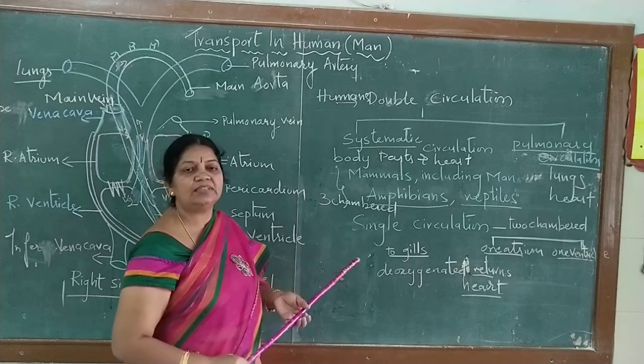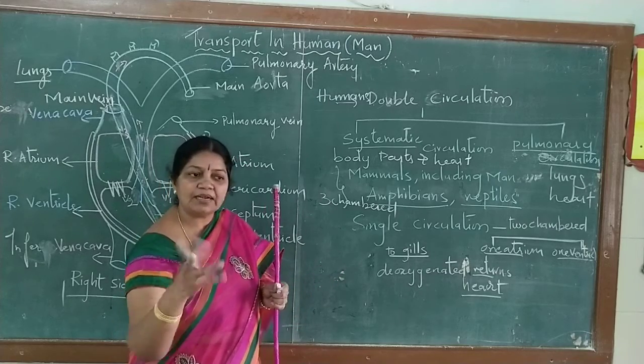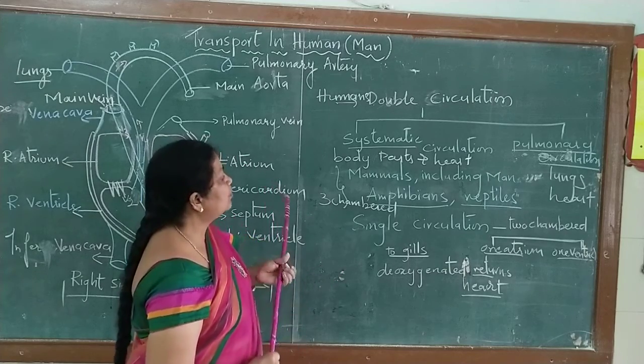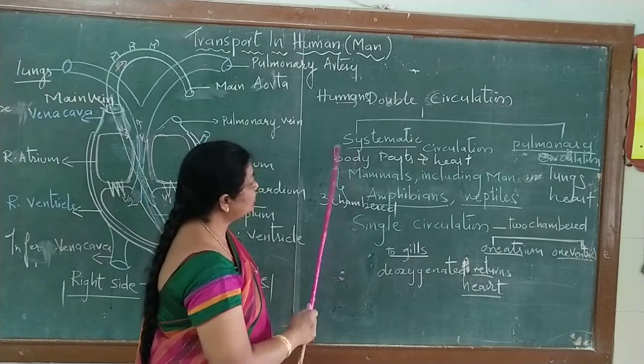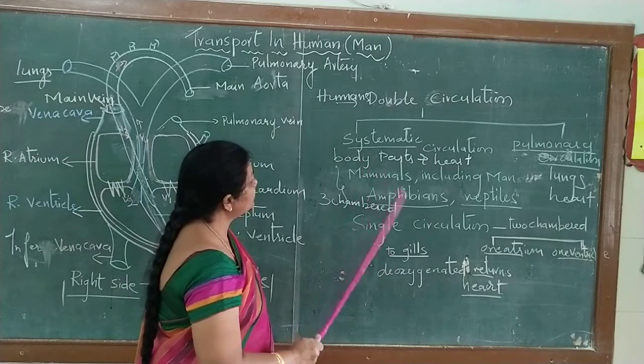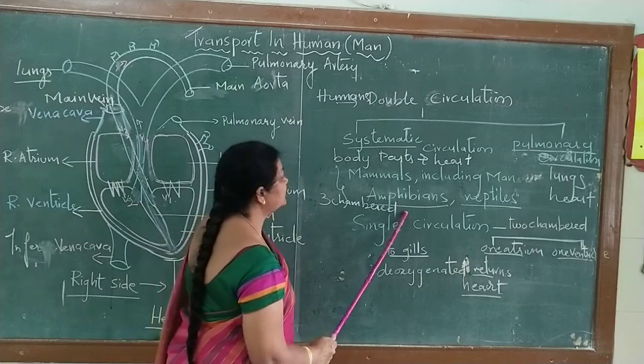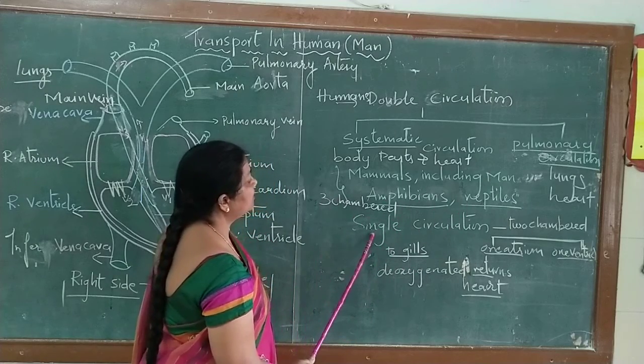There is a scope that the deoxygenated blood is going to mix, even though the blood is pumped to the body parts. These animals also exist even though they have a three-chambered heart.